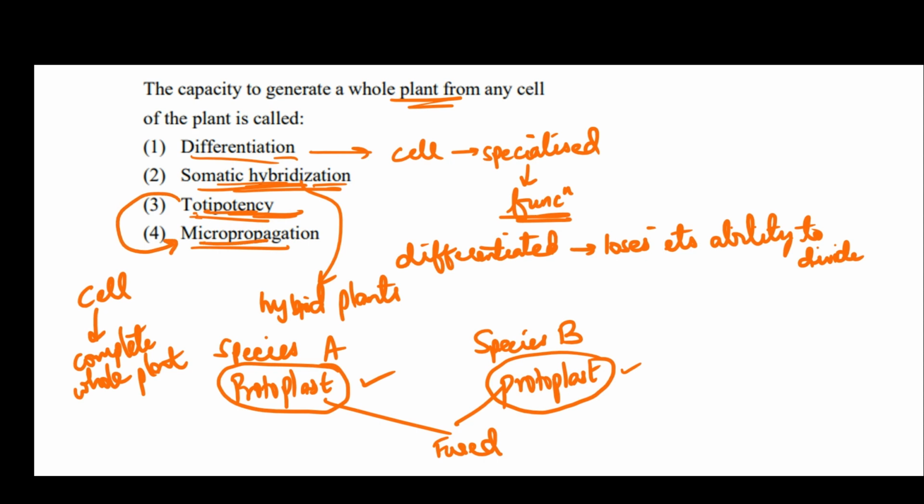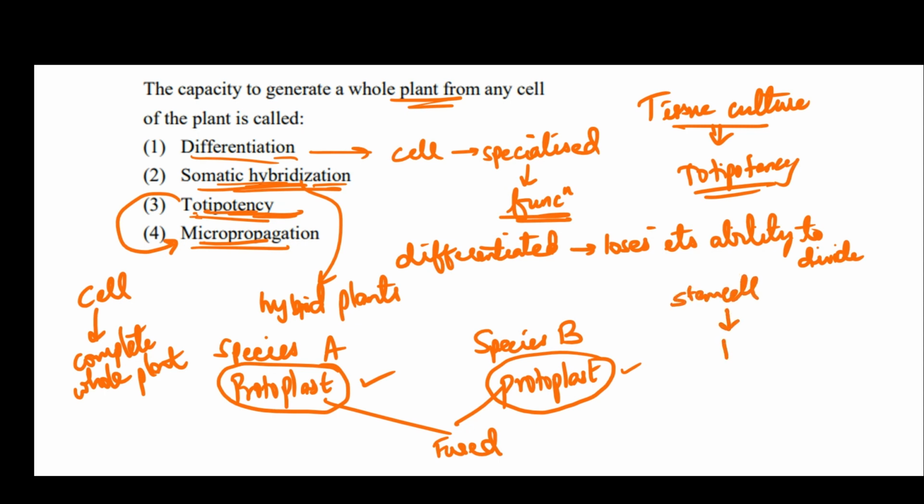What is micropropagation? Micropropagation is also known as tissue culture, and tissue culture basically works on the principle of totipotency, where we take any cell from a plant, either a stem cell or a root cell. The cell is taken and placed in a petri plate containing media. What is a petri plate?